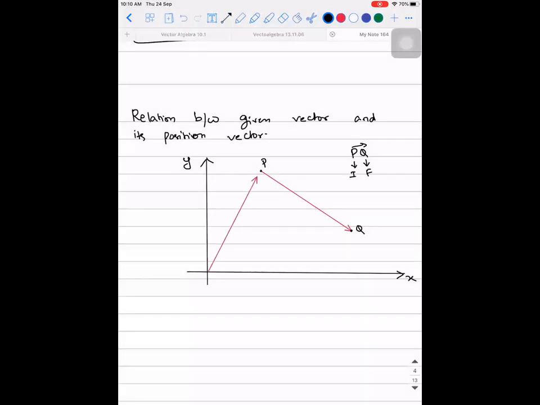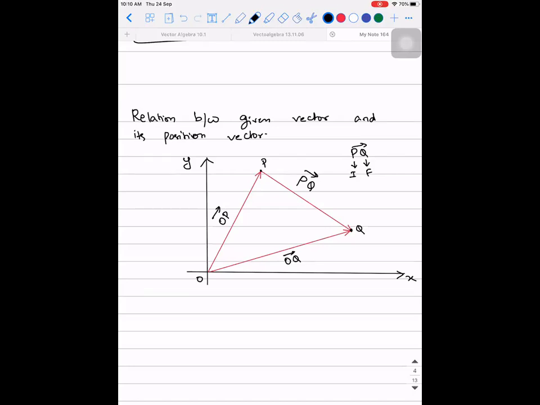So from the origin, if I join it to P, then what can I call this vector as? This is OP vector. Accepted? Similarly, from the origin, if I join it to point Q, what do I call this vector as? OQ vector. Then this vector is PQ. Correct? Any doubt in this?